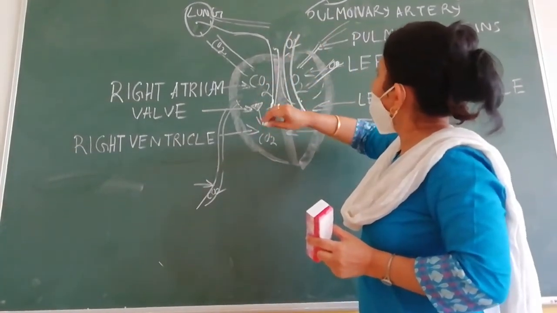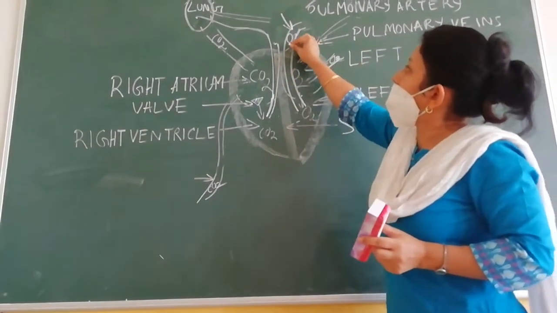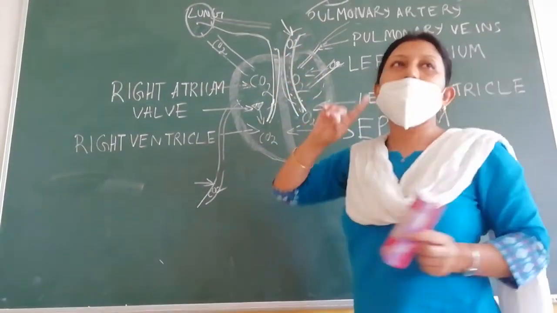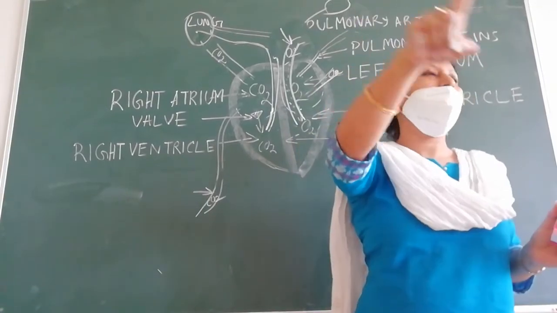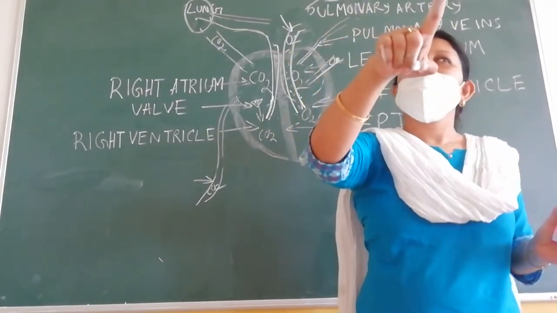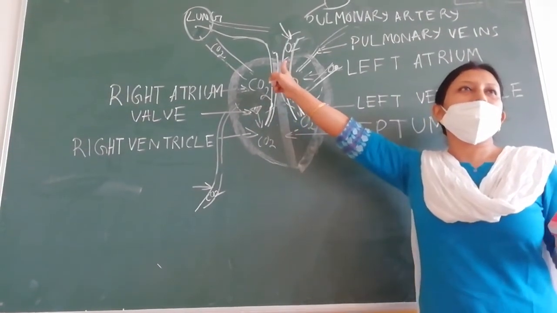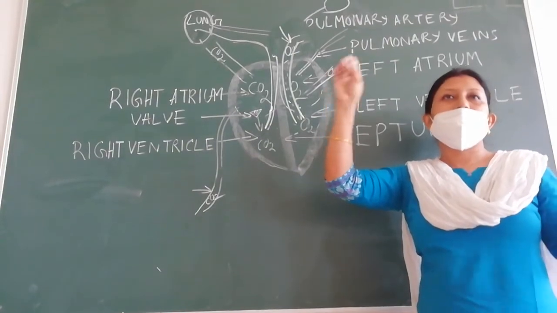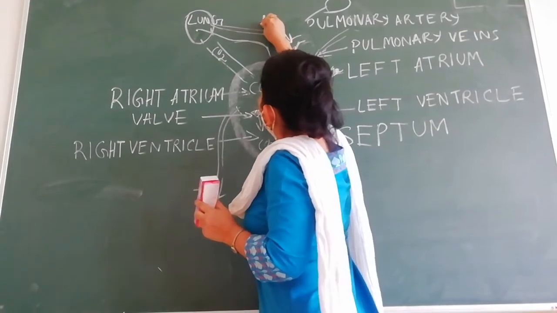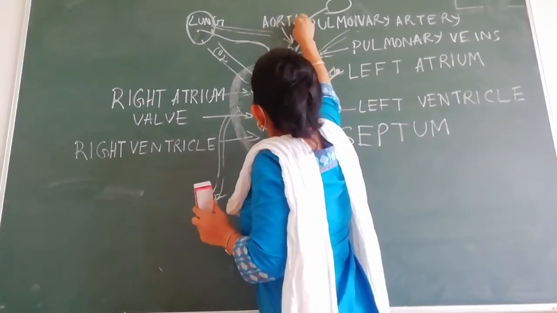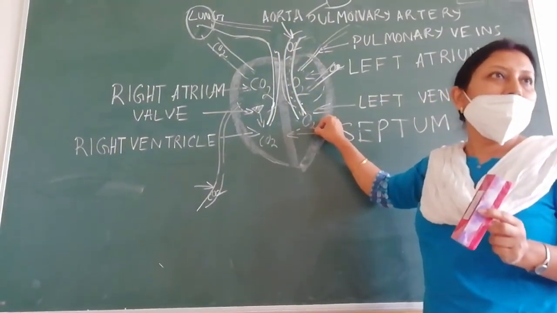What is the name of this big artery? Someone has already given me the name. Aorta. From the left ventricle, which artery carries oxygenated blood to all parts of your body? It starts with the letter A. Aorta. What's the spelling? A-O-R-T-A. The aorta.